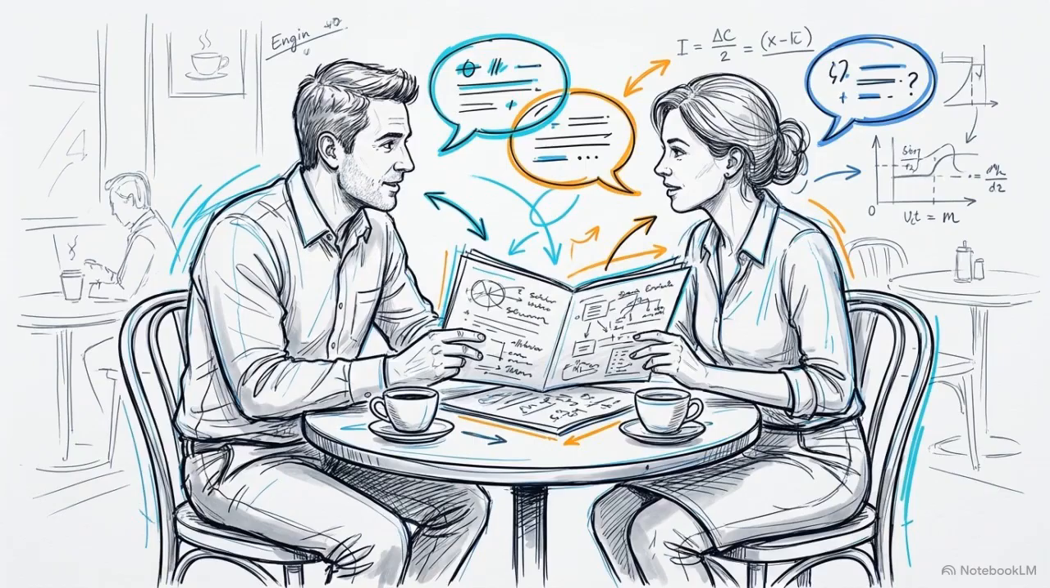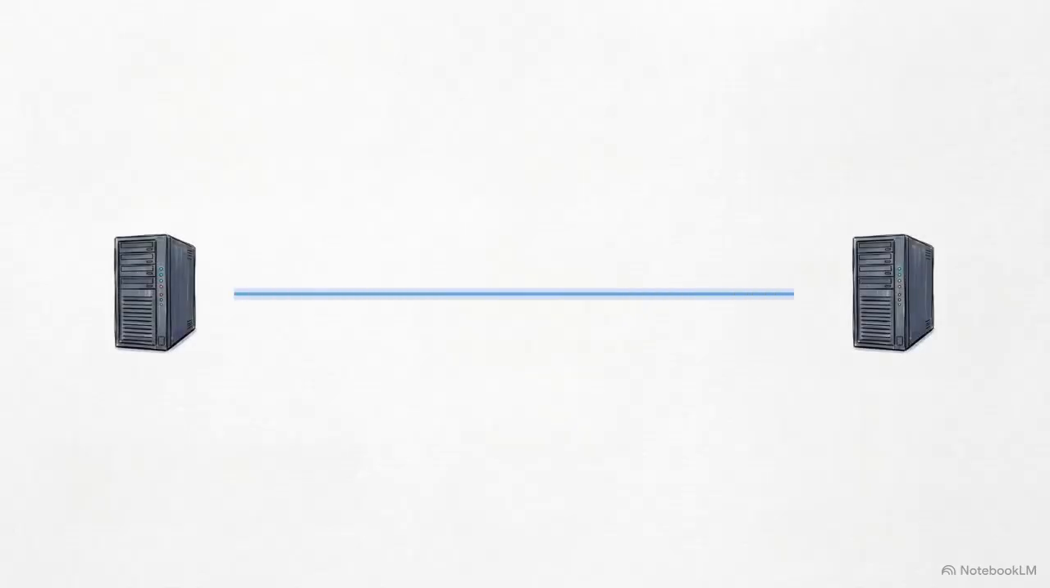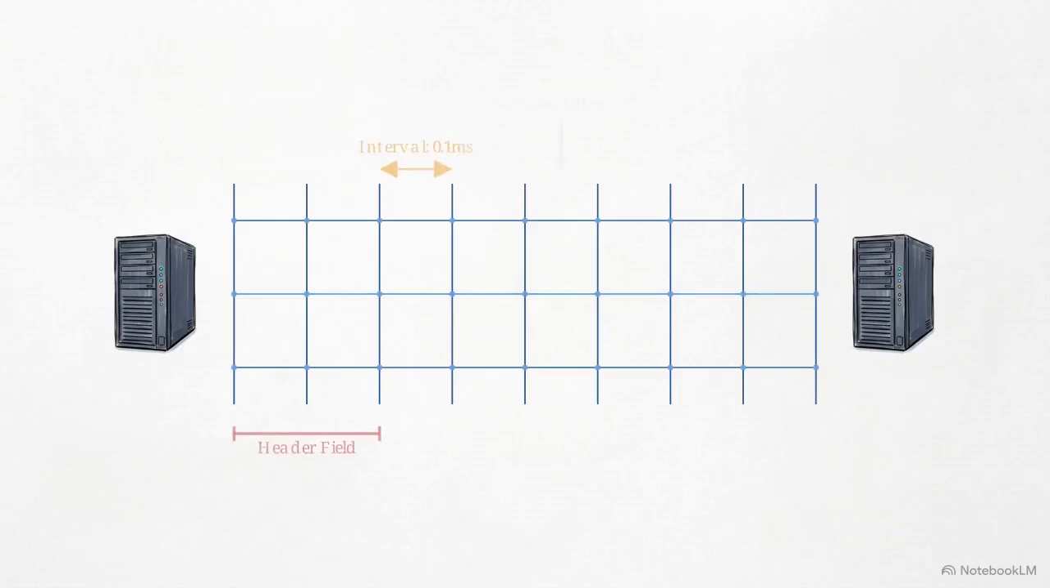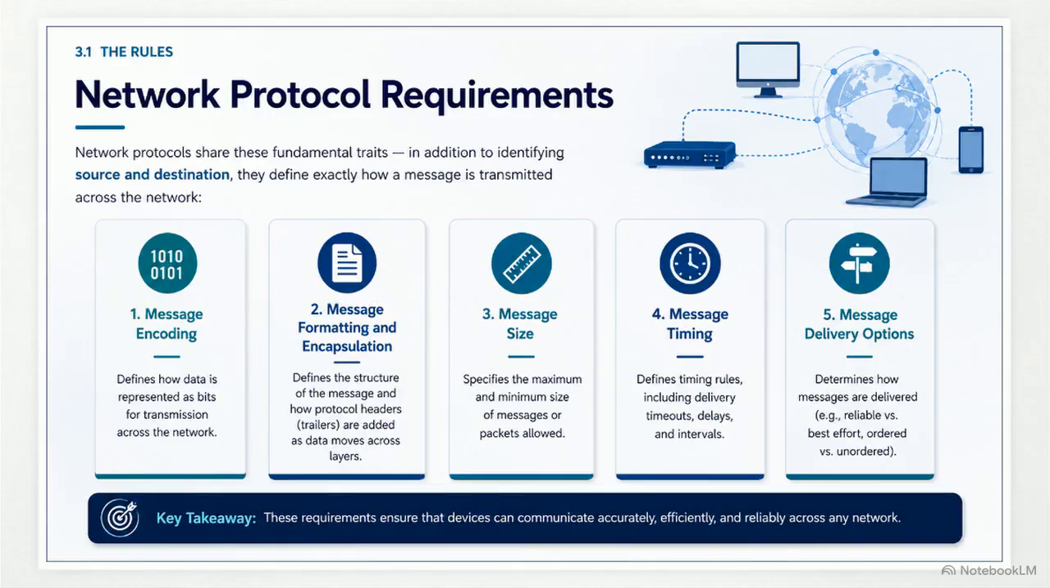protocol. In human conversation, we rely on shared language, grammar, and greeting customs to understand one another. Network protocols serve the same function for computers, but require absolute mathematical rigidity to execute. Protocols are the foundational architecture of network communication. As shown in this overview, every robust protocol must satisfy 5 specific physical and timing requirements to function correctly.